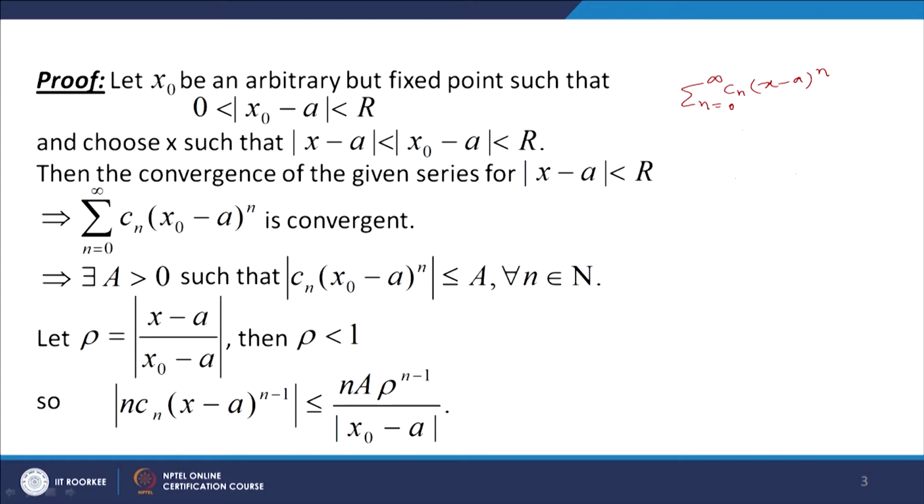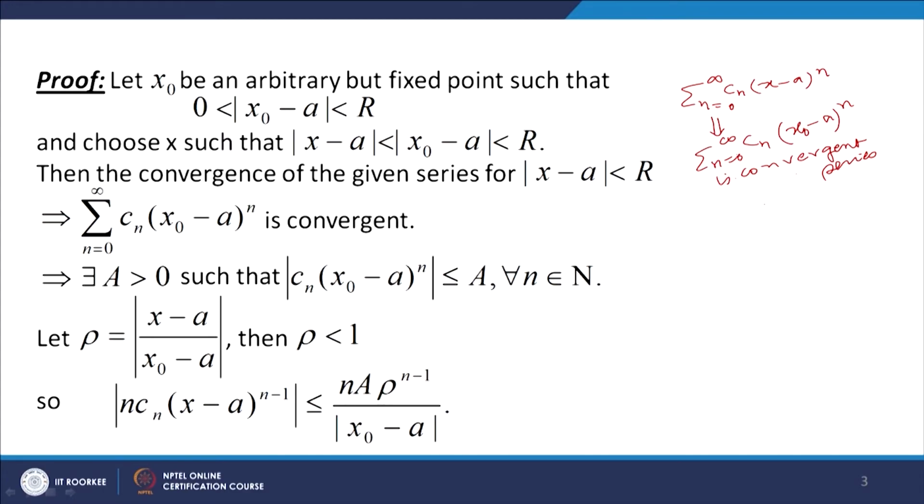So the convergence of sigma n equal to 0 to infinity Cn (x minus a) to the power n for mod of x minus a less than r implies that the series sigma n equal to 0 to infinity Cn (x naught minus a) to the power n is convergent, because x naught belongs to this interval a minus r to a plus r by our hypothesis.